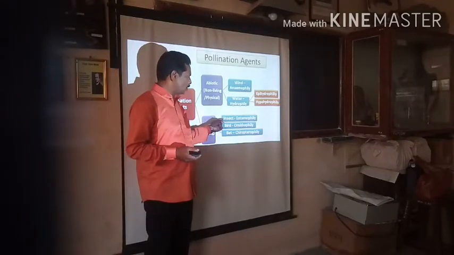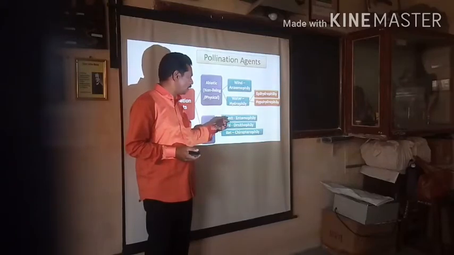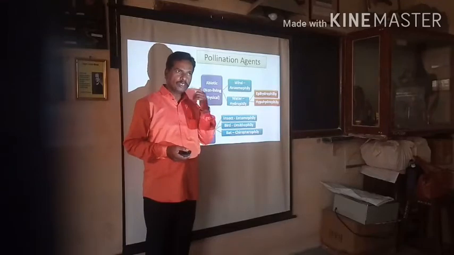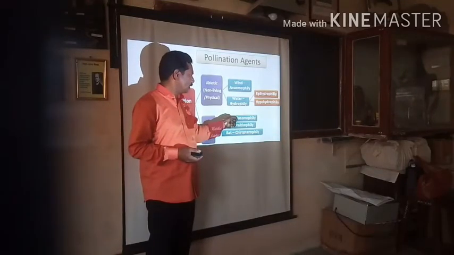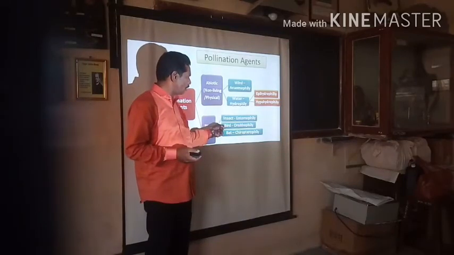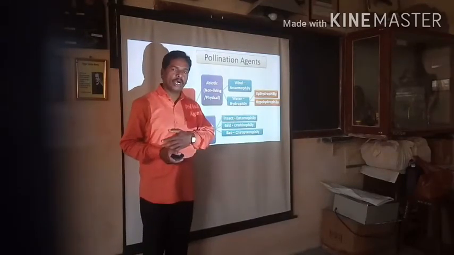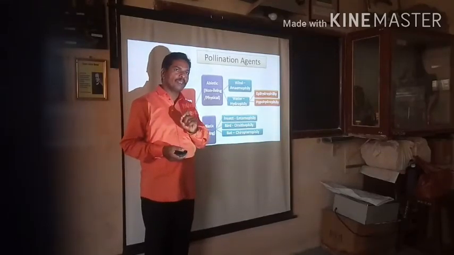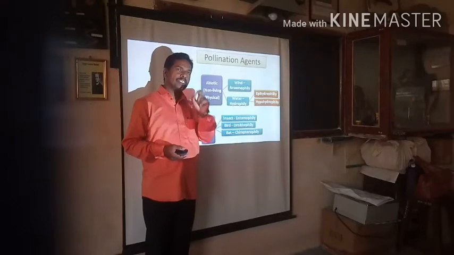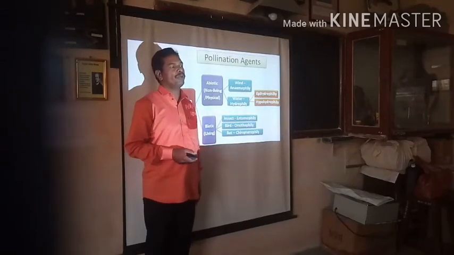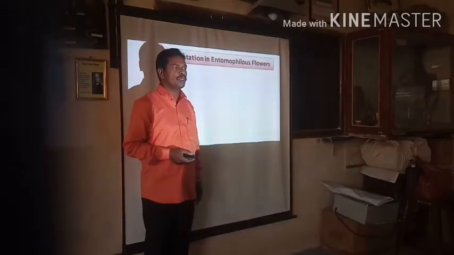When the transfer is carried out with the help of insects, the type is said to be entomophily. With the help of birds, it is said to be ornithophily. The last one: when the transfer is successfully completed with the help of bats, then it is said to be chiropterophily.